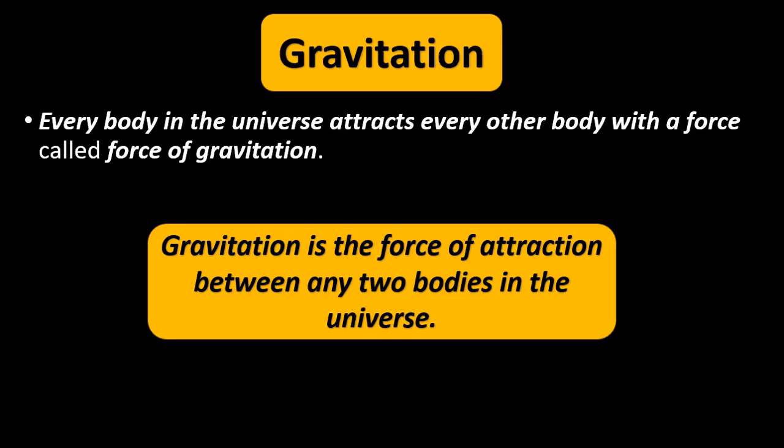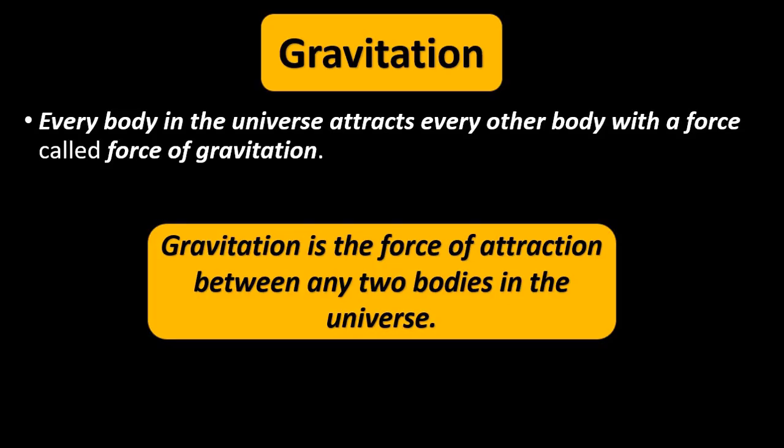Gravitation is the force of attraction between any two bodies in the universe, and gravity comes into play when one of the bodies in the two object system is Earth. When Earth's gravitational pull acts on any other object, that is called gravity.